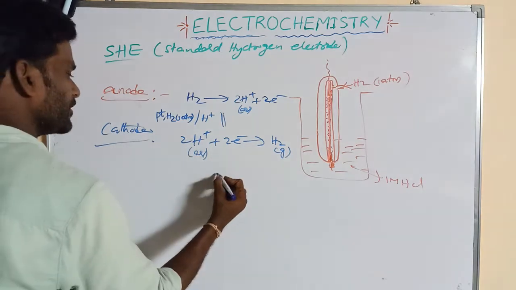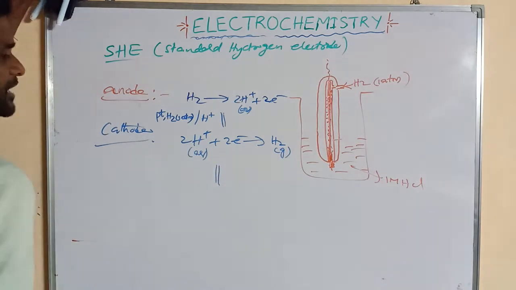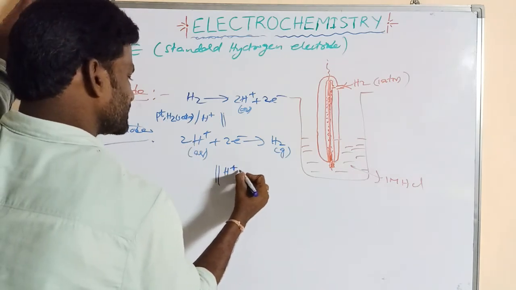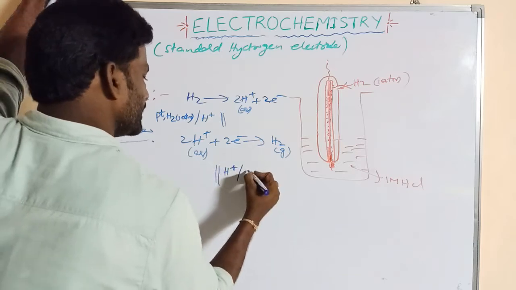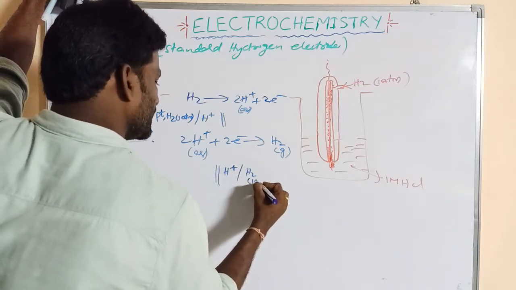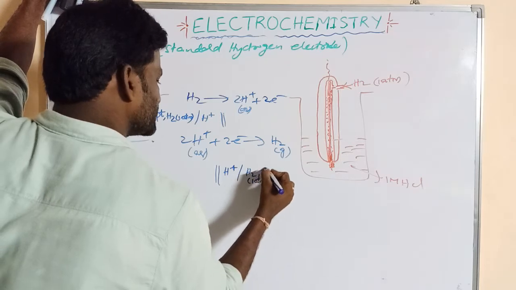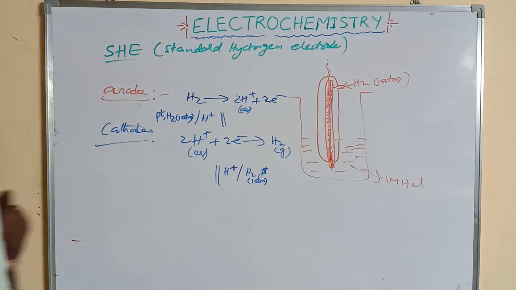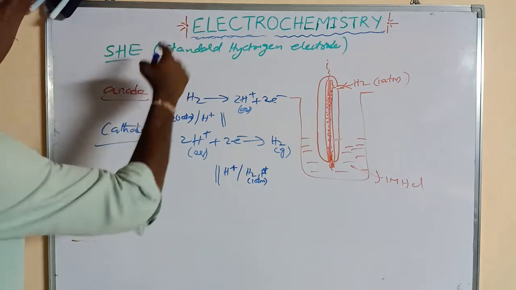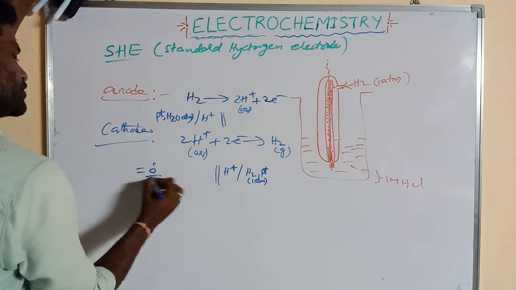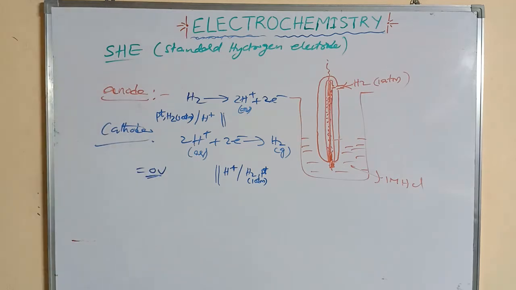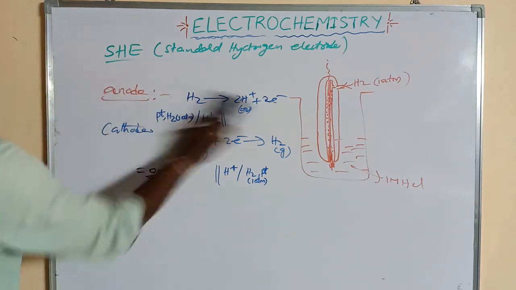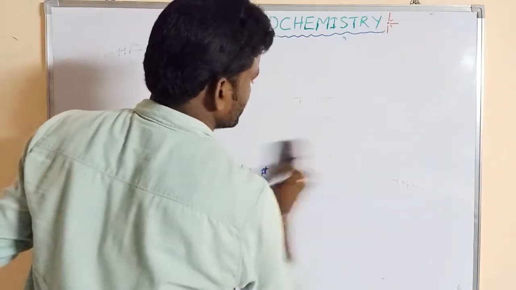If you take it as a cathode, it is written on the right side of the salt bridge. So first we write the ions, H plus, then a vertical line, H2 at 1 atm, comma, platinum. So this is the representation of the standard hydrogen electrode. The standard potential of the standard hydrogen electrode is always taken as 0 volts, right? This is the reference electrode, like the standard hydrogen electrode.